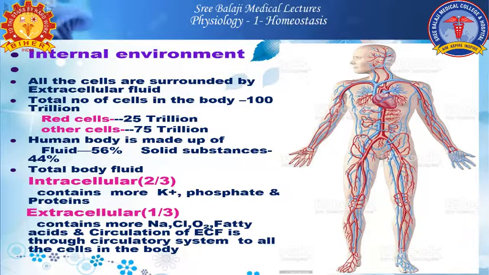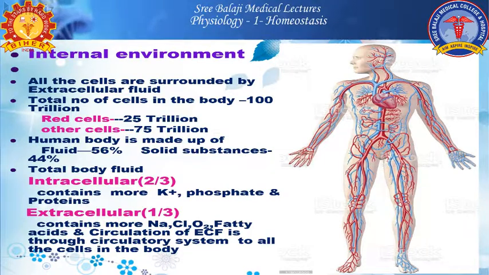Almost 56% of the body is made up of fluid and 44% of other solid substances. The total body fluid is intracellular fluid as well as extracellular fluid. The intracellular fluid contributes almost 2/3 of the body and mainly contains potassium, phosphate and proteins, and the extracellular fluid is almost 1/3, which contains more sodium, chloride, oxygen, fatty acids and glucose.